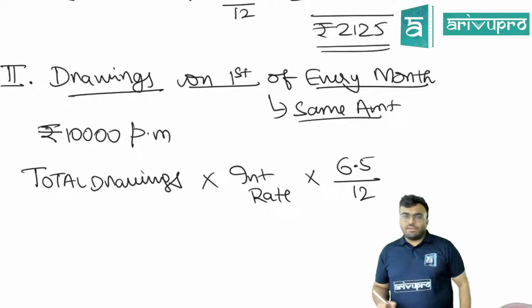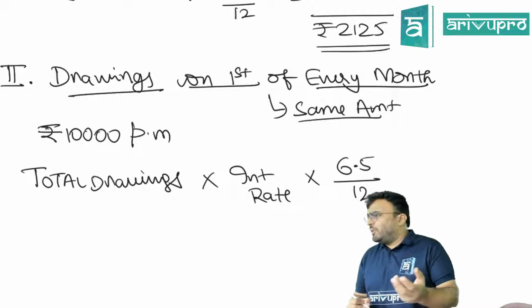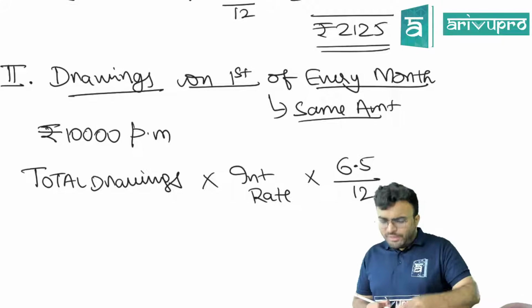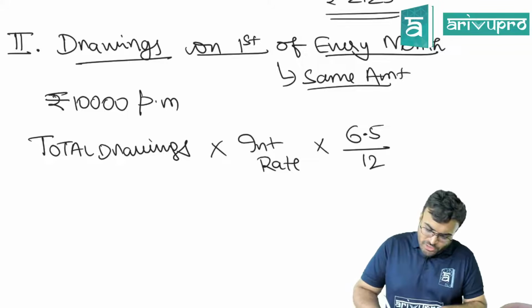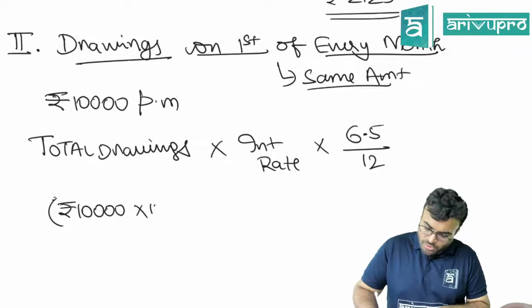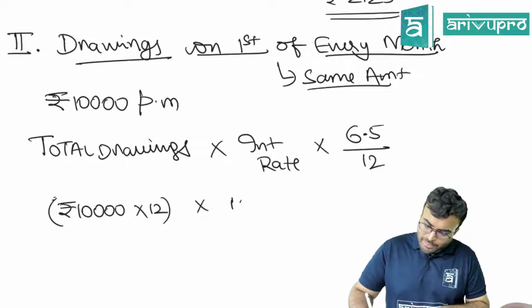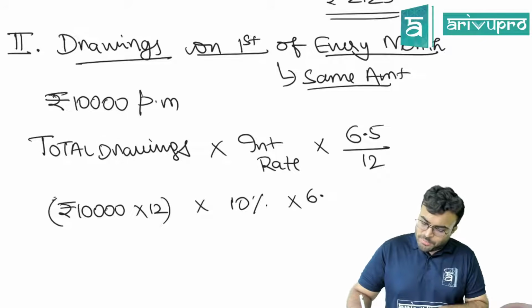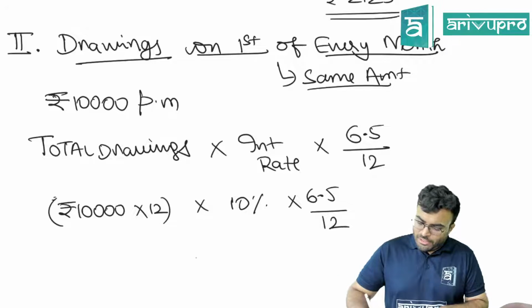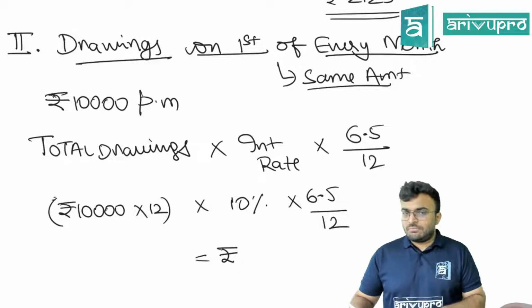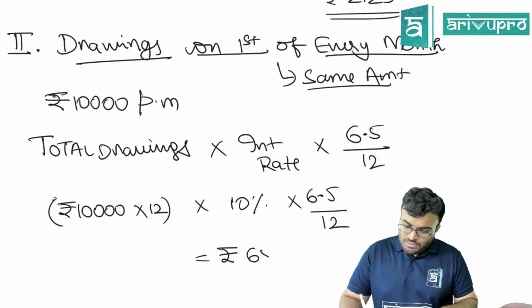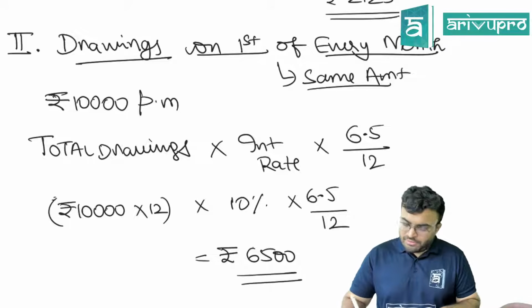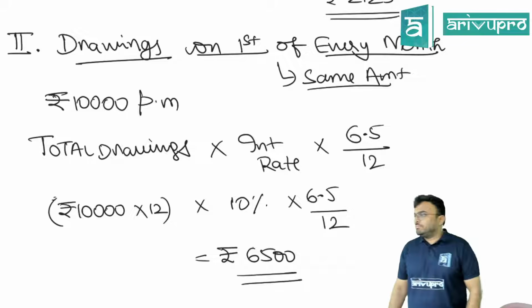It's a formula which we can use to avoid doing the same repetitive work. So total drawings: 10,000 into 12 into 10% into 6.5 divided by 12 is equal to 6,500. 6,500 is the interest. Are you following this?